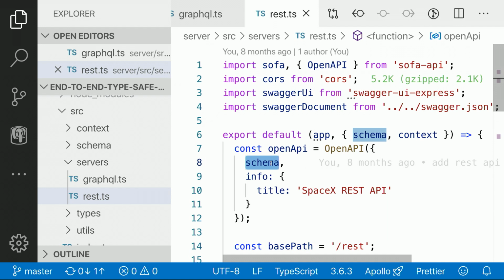I'm not going to go through that today, but check the GitHub repo and you're going to find it.